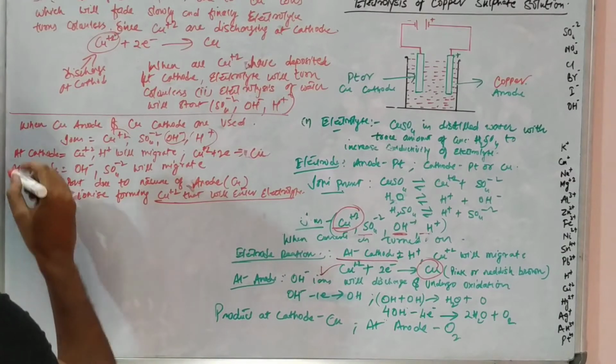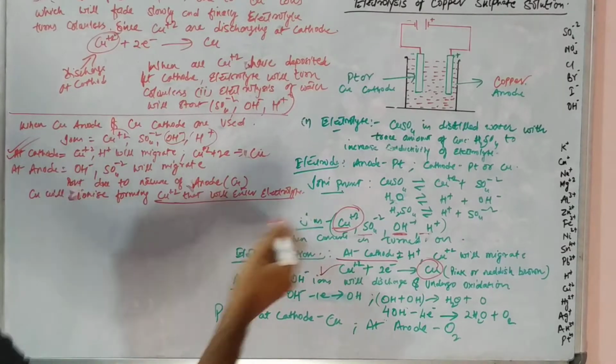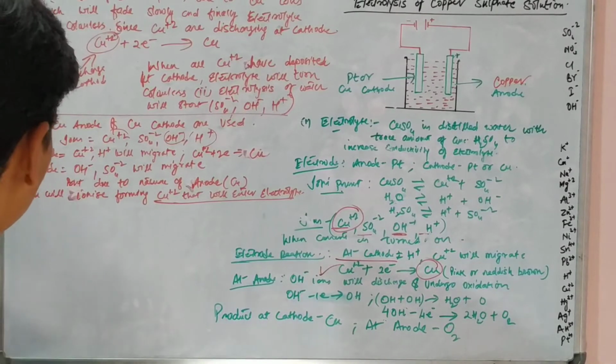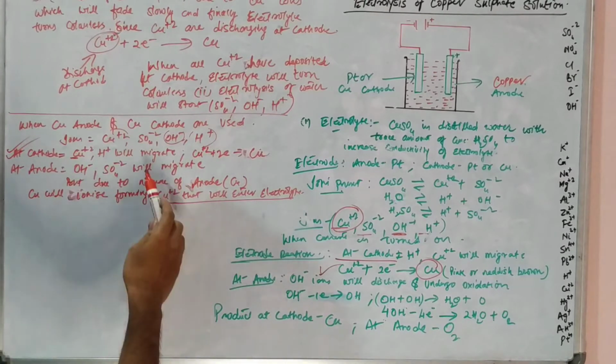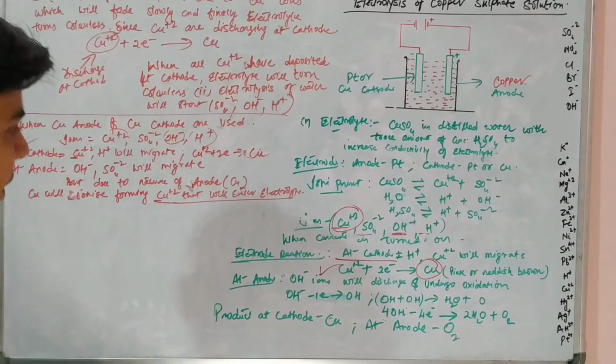But in this case, the same reaction is occurring at the cathode. Copper ions are migrating to the cathode and will deposit in the form of copper metal.